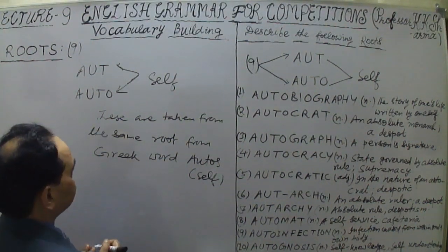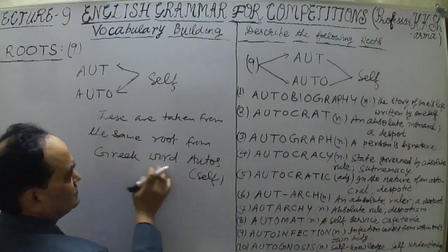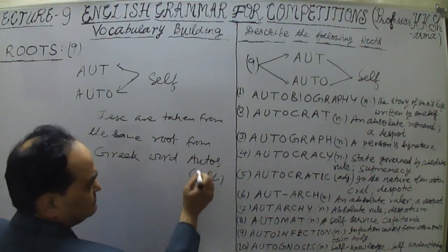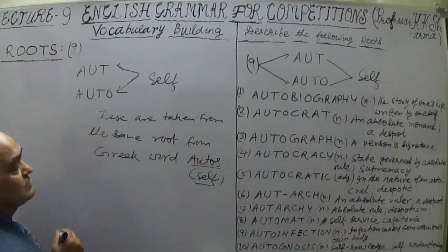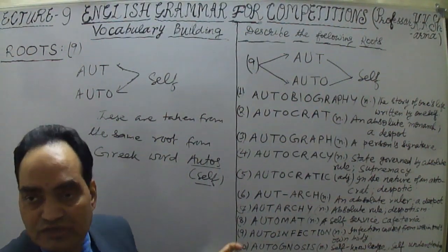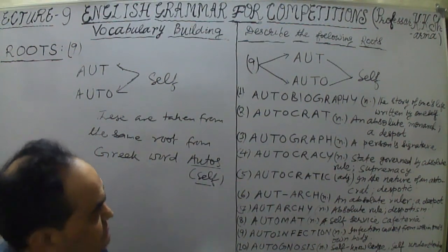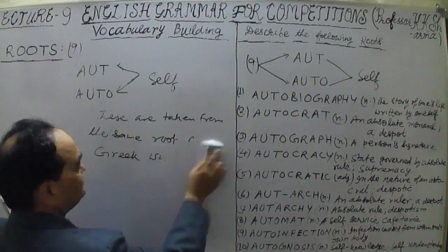Okay, now come to the point. These are taken from the same root, the Greek word autos, which means self. The etymology of these words is autos from the Greek root. Now let me take all these words which are taken from here.